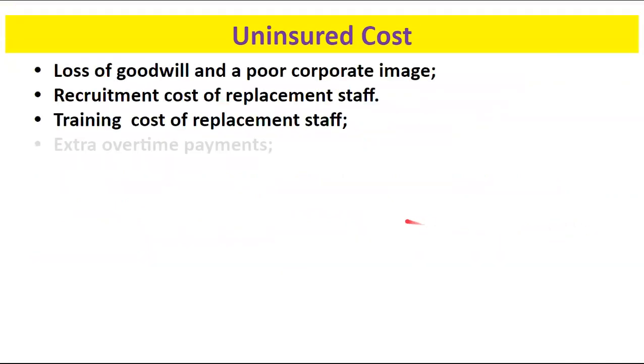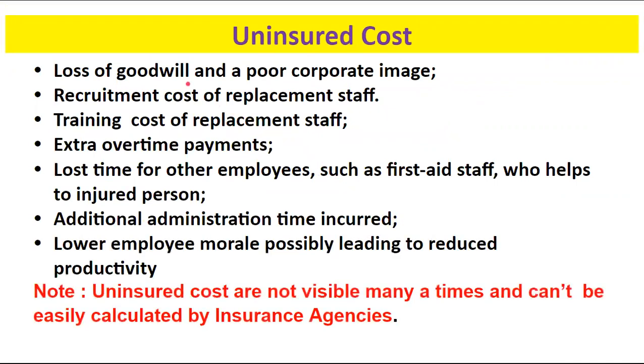We can have other examples of the uninsured cost, like loss of goodwill and a poor corporate image, as the organization will lose its reputation in the market and the brand value will be damaged. Recruitment cost of the replacement staff also comes under the uninsured cost. Training cost of replacement staff is also not covered by the insurance agency. The extra overtime payments are not calculated properly and are also not covered by the insurance agencies.